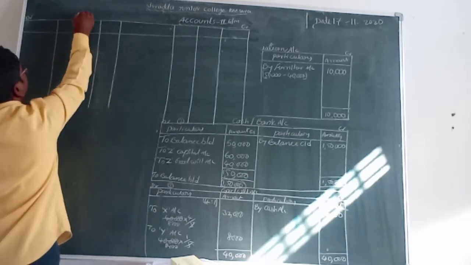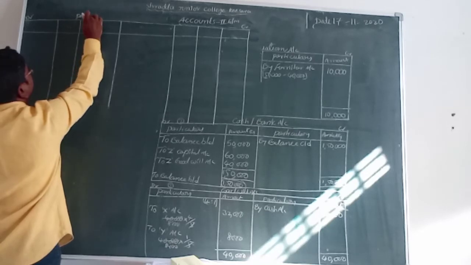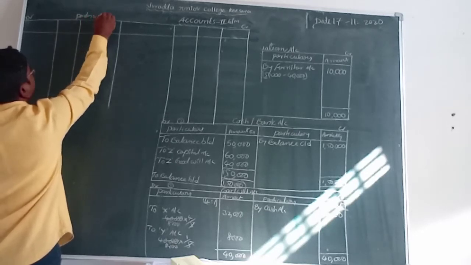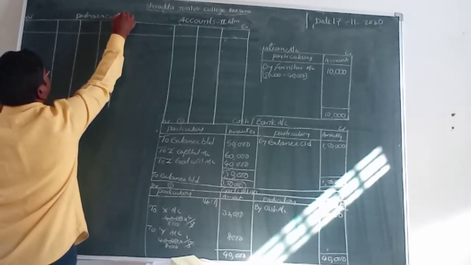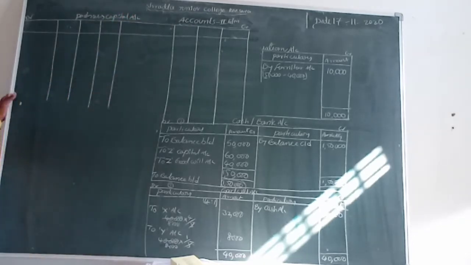So here is the partners' capital account.